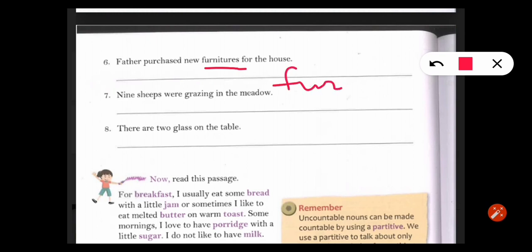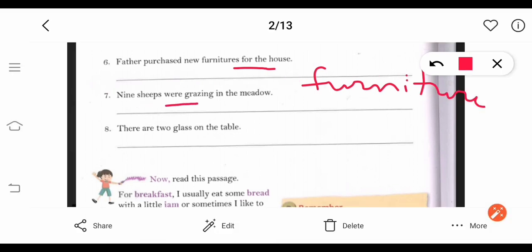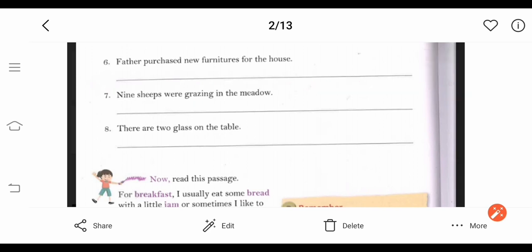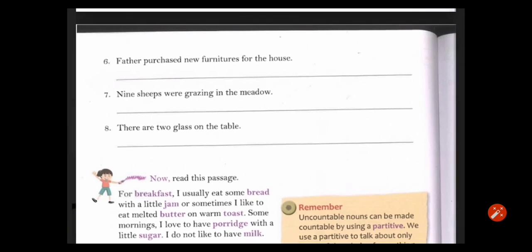Furniture only, not furnitures. Nine sheep were grazing. Nine, so many are there, but sheep is a word which we will not change. It will remain same, sheep only.